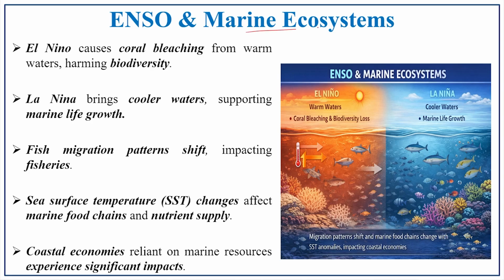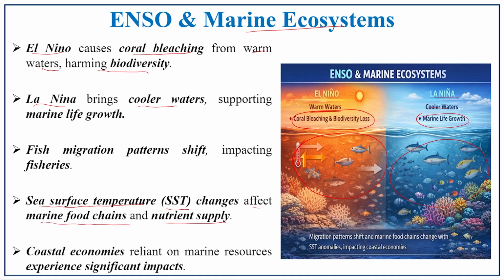ENSO and marine ecosystem: if it is going to be El Nino, the coral bleaching from warm waters harms the biodiversity. Because of warm water, there is coral bleaching and it also affects all the marine features inside the ocean. And if it is going to be La Nina, it brings cool waters, that is, marine life has a favorable situation, there is upwelling and there is a supporting factor for the fisheries.